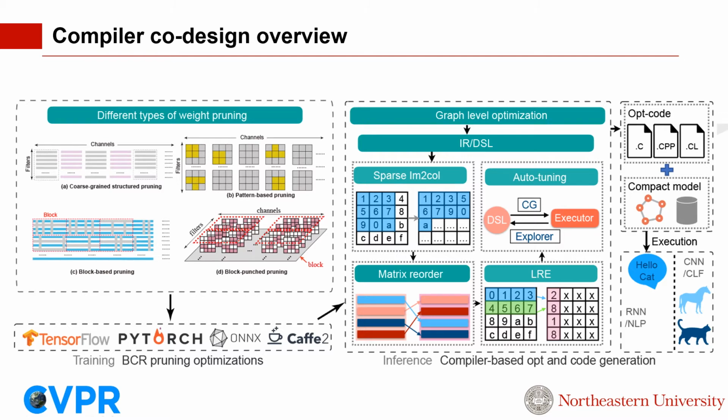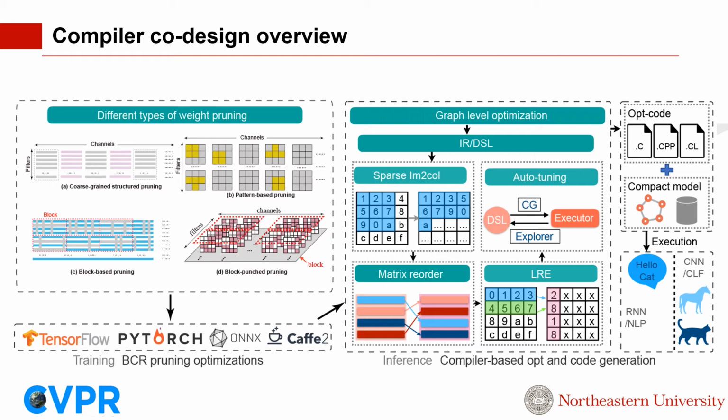This figure shows the overview of our compiler code design system. We are using a very standard and comprehensive compiler design flow. First, from the training, we get a sparse neural network which has different pruning schemes. Then, we will get a graph-based representation of the compressed DNN. From the compressed model here, we conduct compiler-based optimizations including computation reordering, auto-tuning, layer fusion, and so forth.